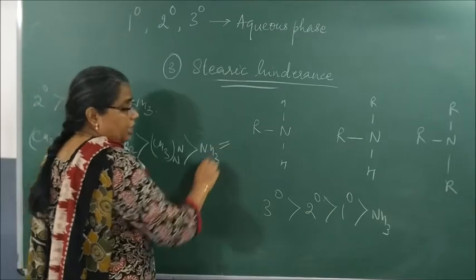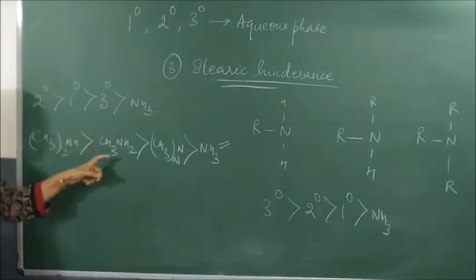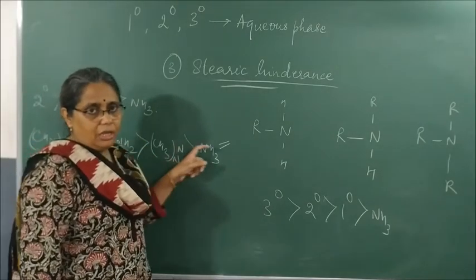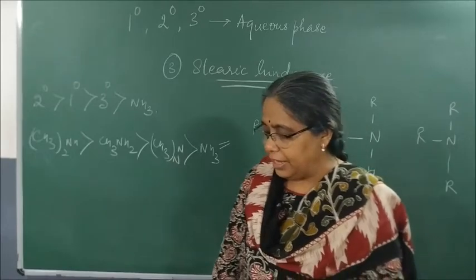This order has to be learnt. In methylamine it is what? Secondary, then primary, then tertiary, then ammonia. In case of ethylamines,